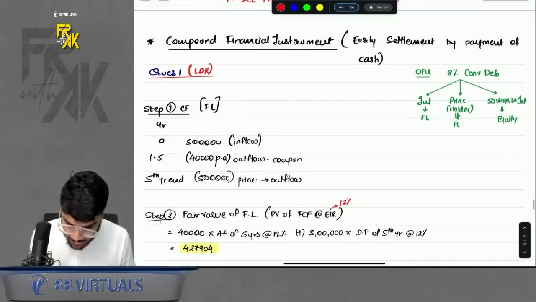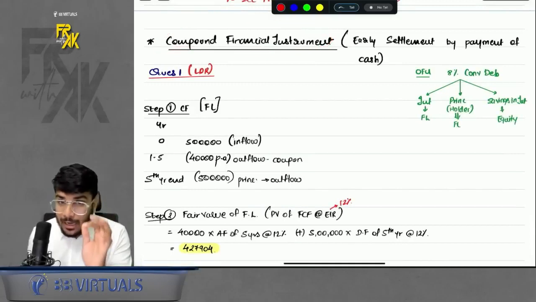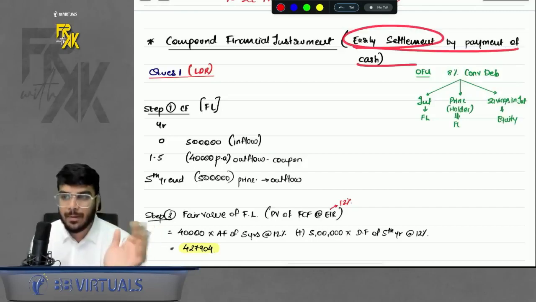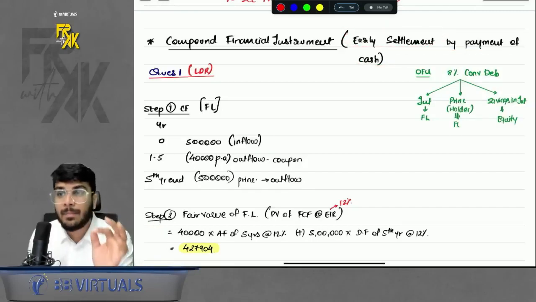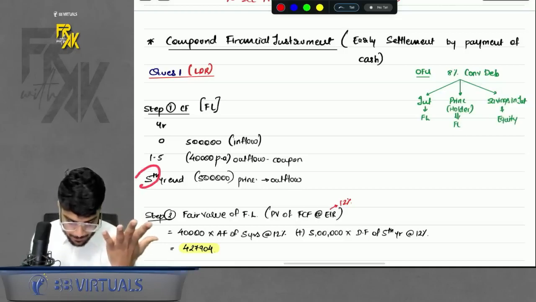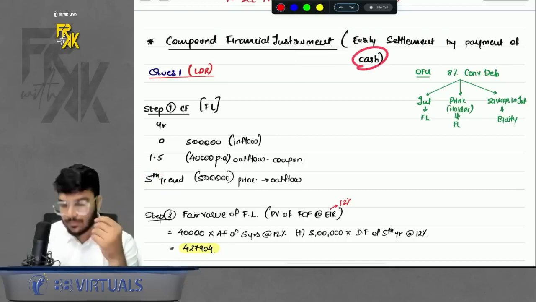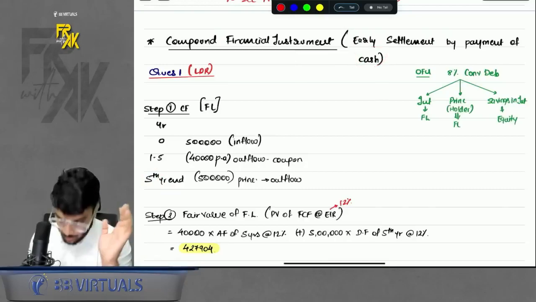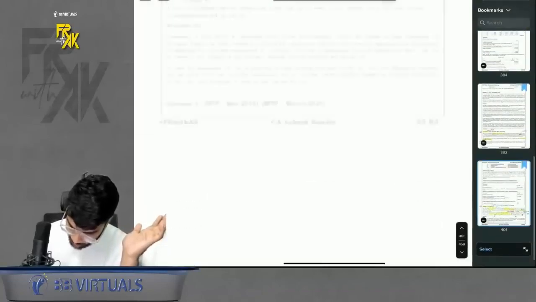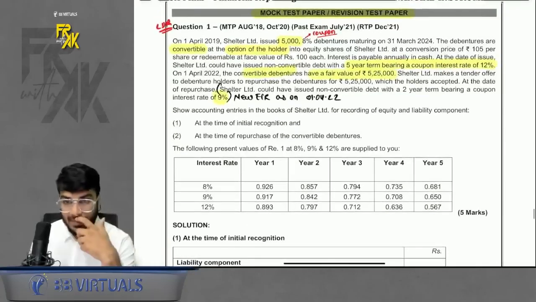Next point is compound financial instrument, right? Now, under compound financial instrument, one more case is there: early settlement by way of payment of cash. That means, for example, our original tenure was 5 years, but we settled the CFI in the third year only by making payment in cash. So how do we do it? We have question number 1 to understand this concept. So we will read the question number 1, and along with that, we will try to understand what is there in this part.